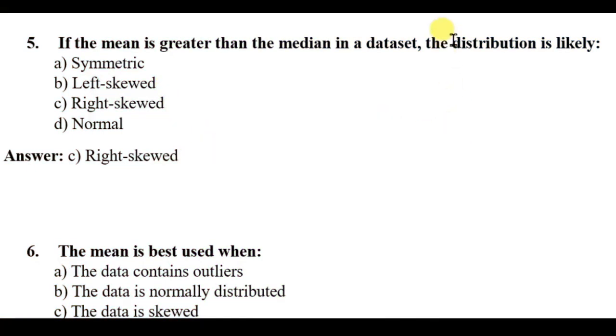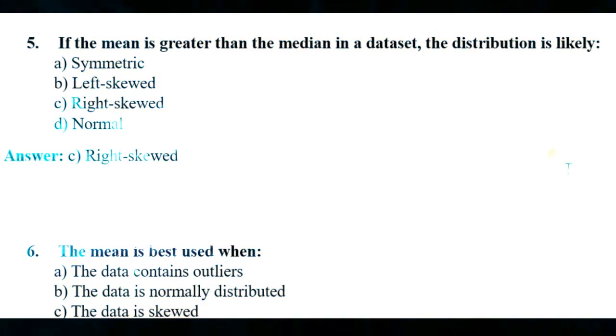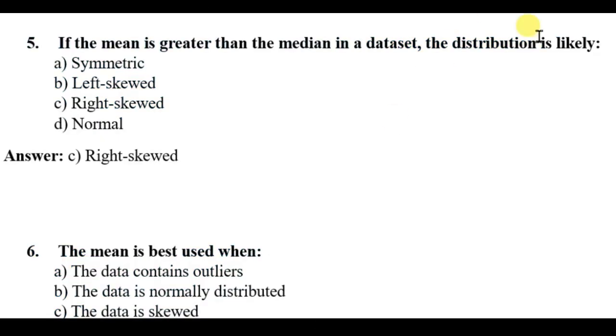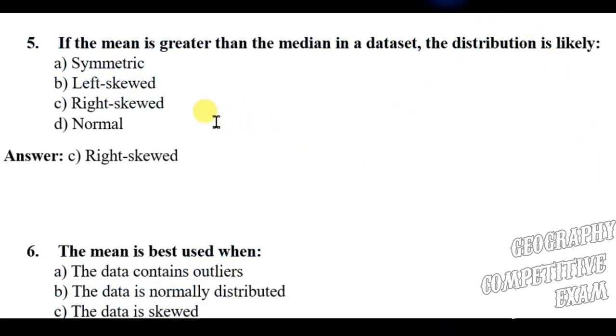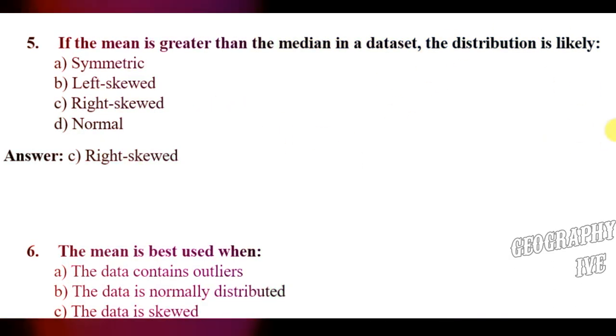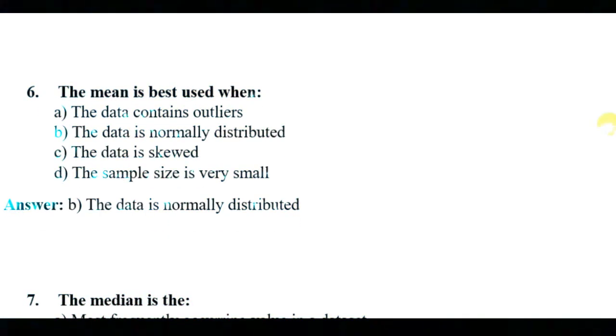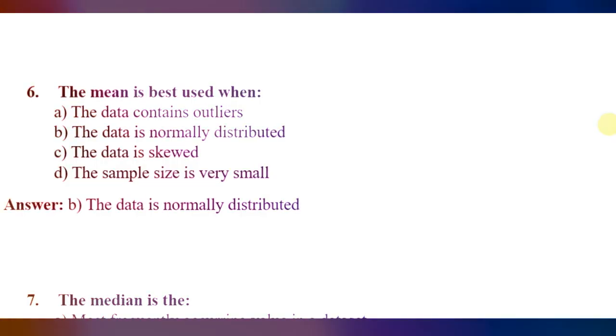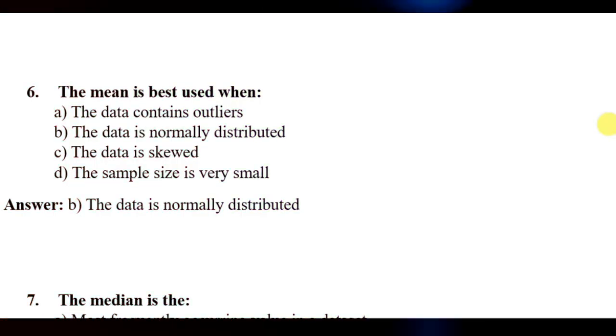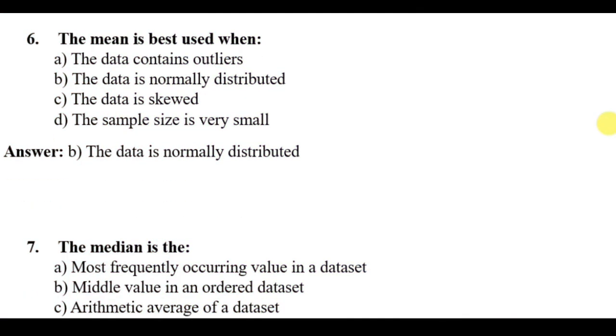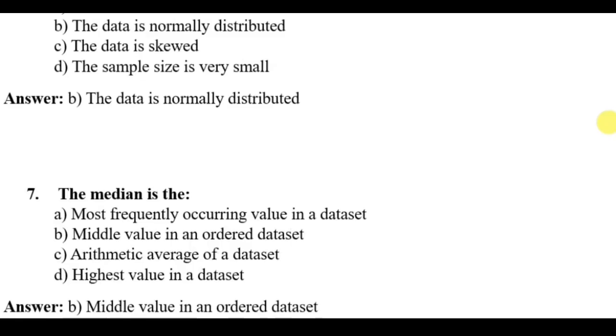Means if this is the median, the mean value is here, so the skewness will be like this, rightly skewed. And the mean is best used when the data contains outliers, the data is normally distributed, the data is skewed, the sample size is very small. Here the right answer will be the data is normally distributed.